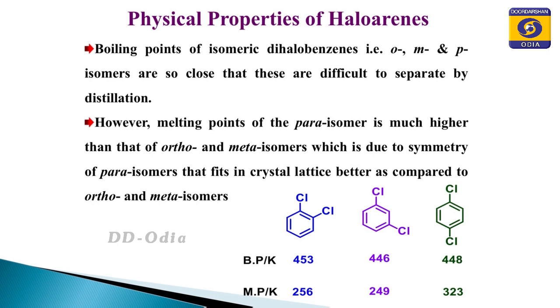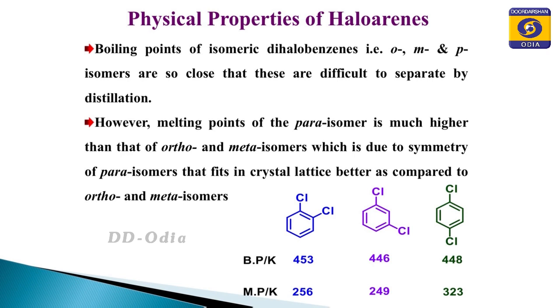That means a certain minimum difference is required for the separation of compounds by fractional distillation. But if we compare the melting points, you find that the melting point of the para isomer is greater than that of the ortho and the meta isomers. So, why does the para isomer have the greater melting point?